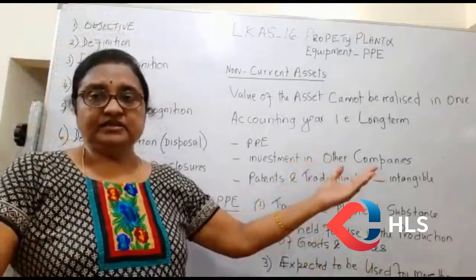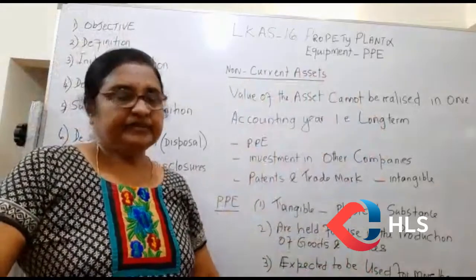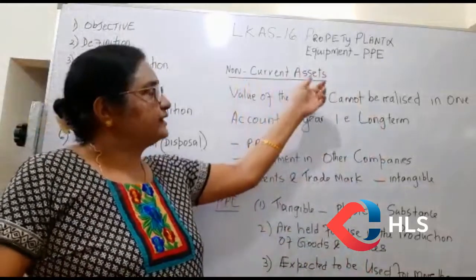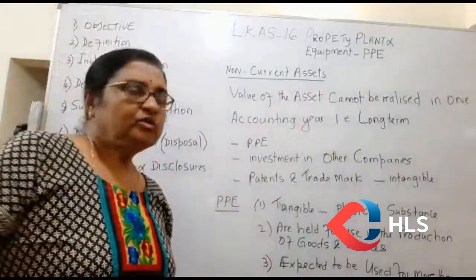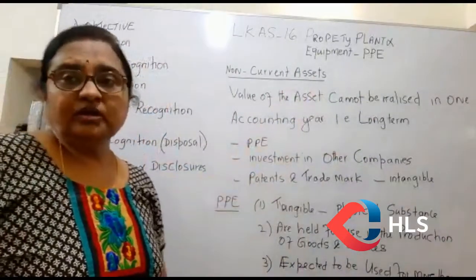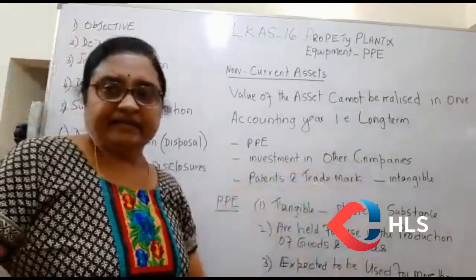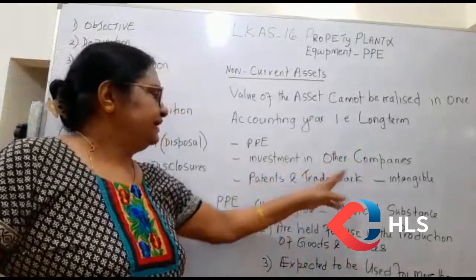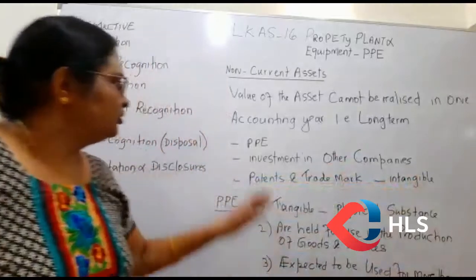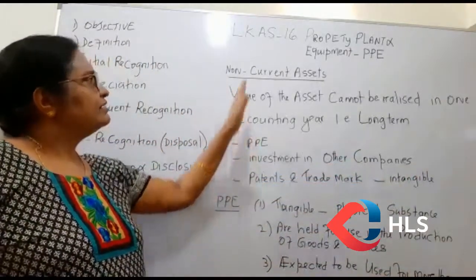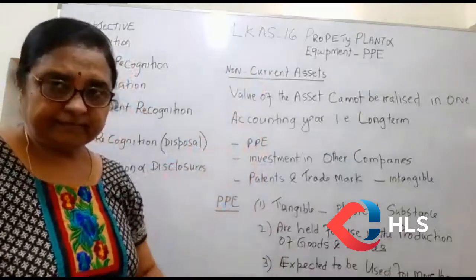That means in the long term, you will be able to get the benefits flowing into the entity. That's why it's called a non-current asset. PPE is one of the non-current assets. You may wonder what the other non-current assets are. Examples are investments in other companies, patents and trademarks. These are intangible assets. These assets are classified as non-current assets and PPE is one of them.